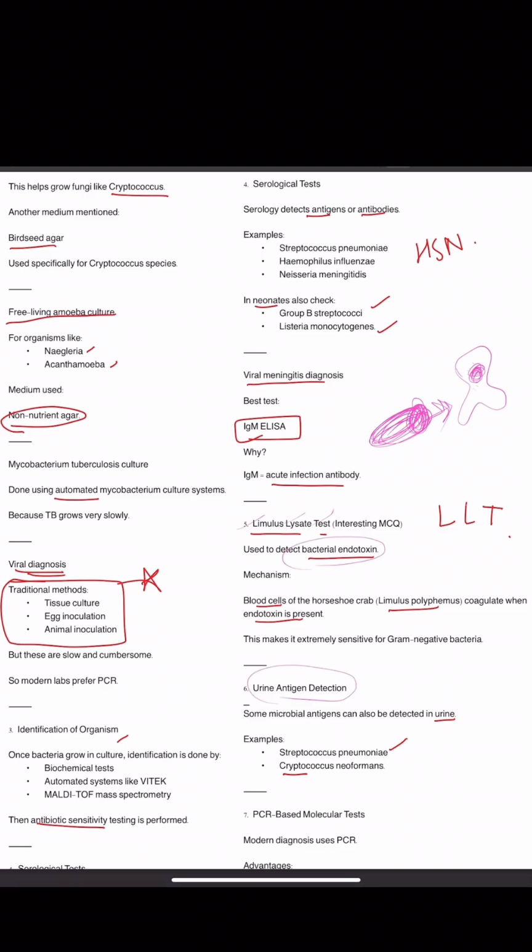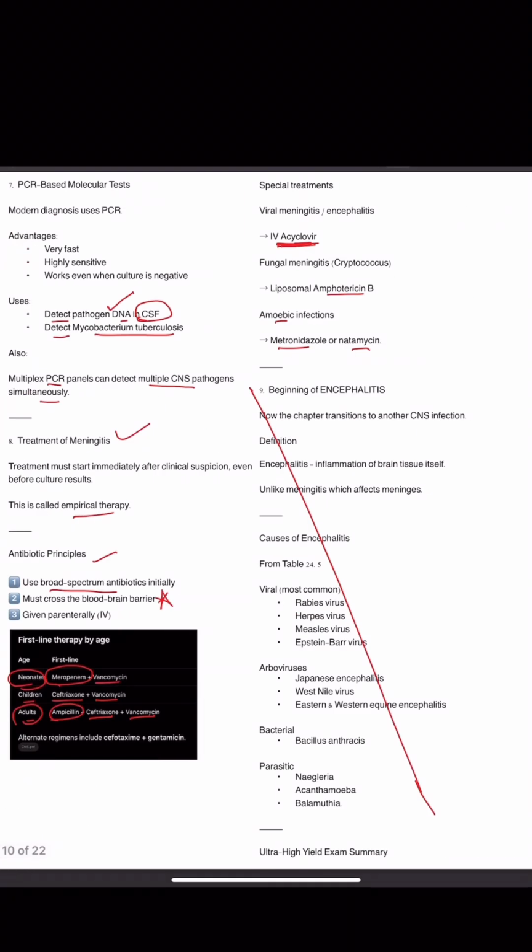Another test is urine antigen detection. Some microbial antigens can also be detected in urine, for example Streptococcus pneumoniae antigen and Cryptococcus neoformans antigen. Another test is the PCR-based molecular test. Modern diagnosis uses PCR. The advantages are that it is very fast, highly sensitive, and works when culture is negative. This is important: even at very low concentrations of antigen, PCR detects the pathogen, and it is used to detect pathogen DNA in CSF and to detect MTB also. Multiplex PCR panels can detect multiple CNS pathogens simultaneously.